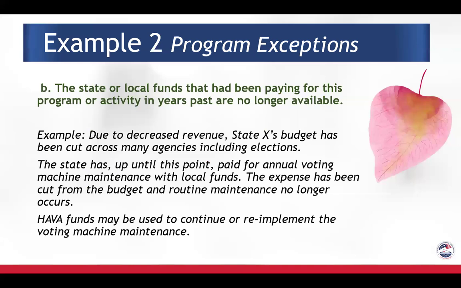Our second exception is the state or local funds that had been paying for this program or activity in years past are no longer available. Due to decreased revenue, State X's budget has been cut across many agencies, including elections. The state has, up until this point, paid for annual voting machine maintenance with local funds. The expense has been cut from the budget, and routine maintenance can no longer happen. HAVA funds may be used to continue or re-implement the voting machine maintenance.